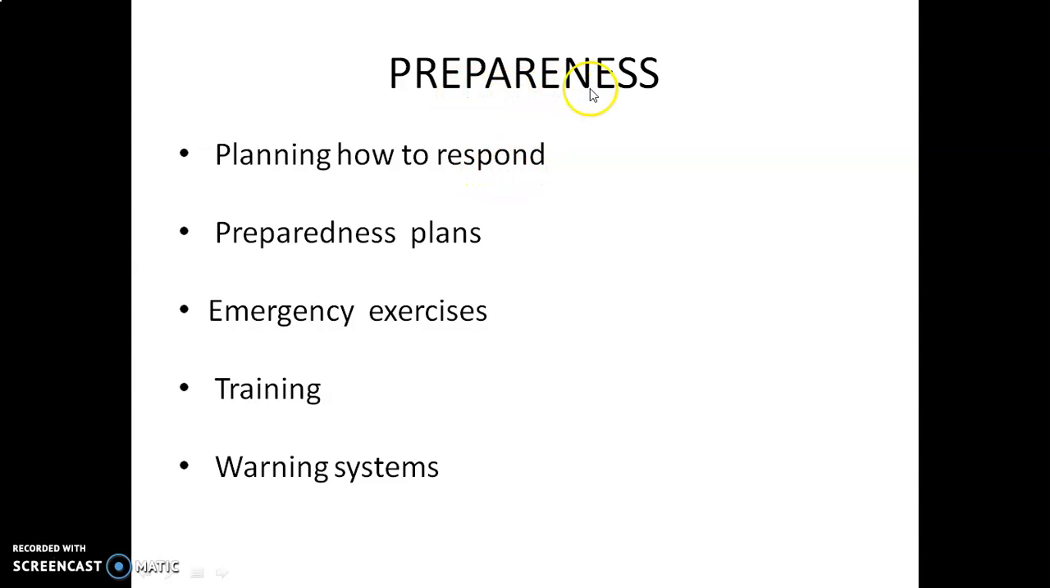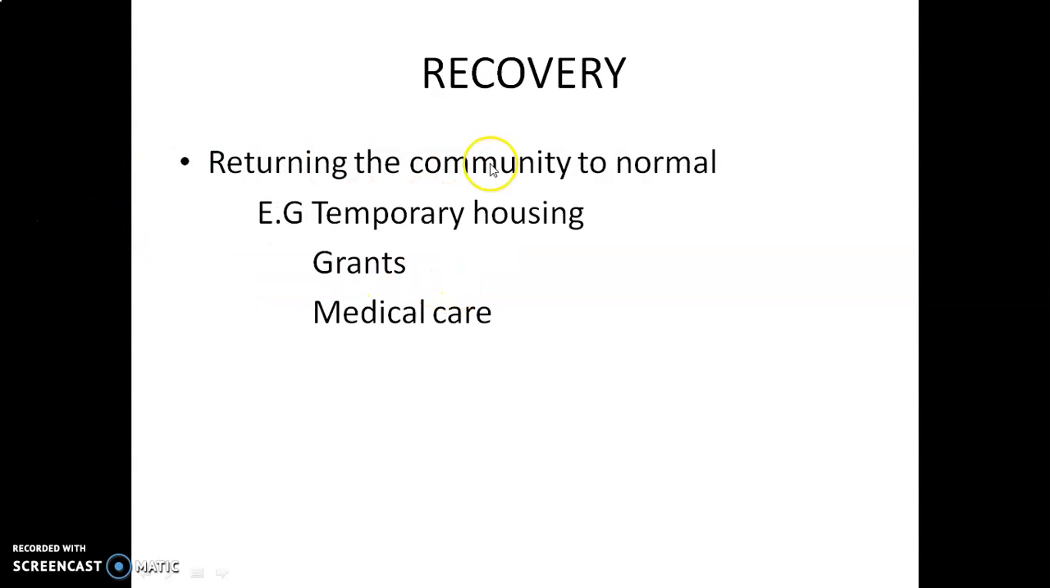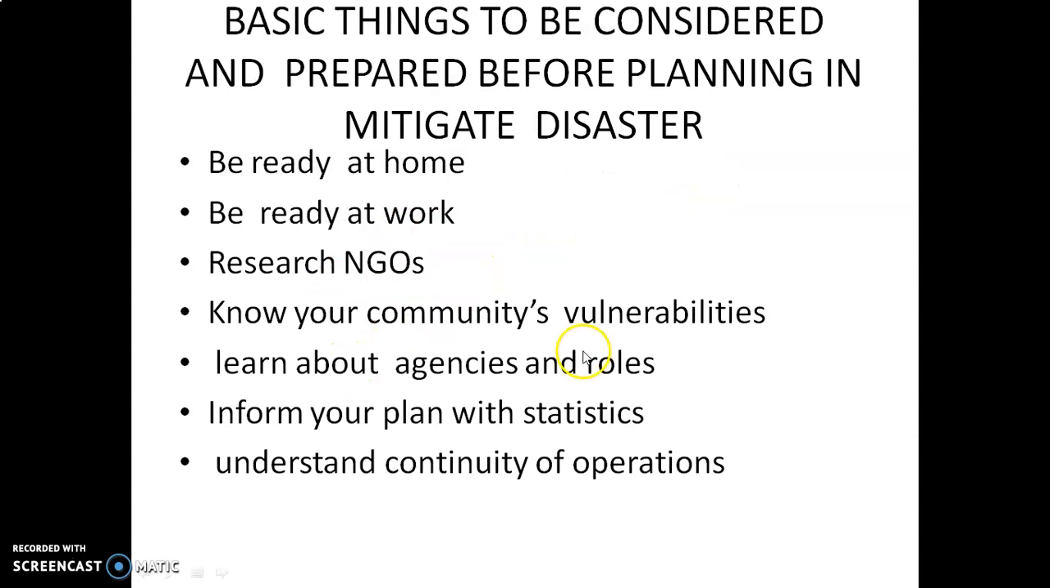That is preparedness. You have to see now: preparedness plan, emergency exercise, training, warning system. Response: efforts to minimize hazards created by the disaster, emergency relief. Next one, recovery: returning the community to normal, temporary housing, grants, medical care. Next one, basic things to be considered and prepared before planning to mitigate disasters.